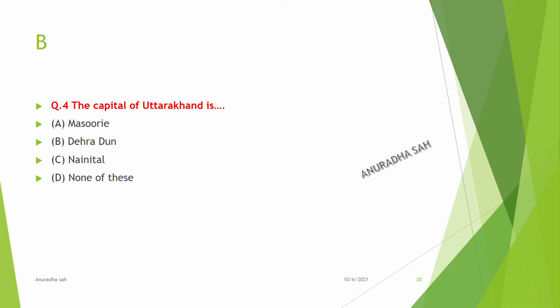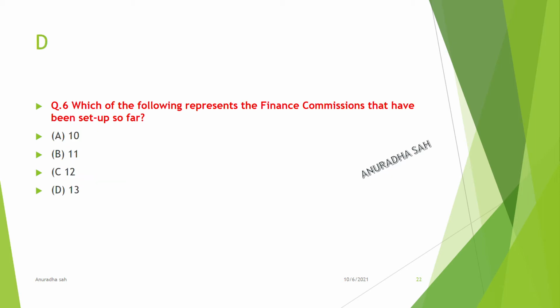The capital of Uttarakhand is Dehradun. Geet Govinda is a famous creation of Jayadeva. How many finance commissions have been set up so far? 13.